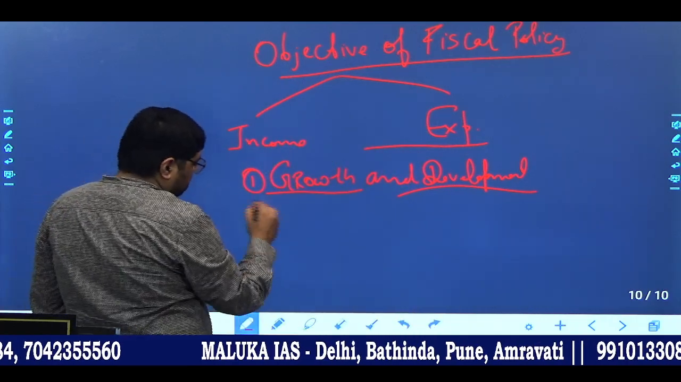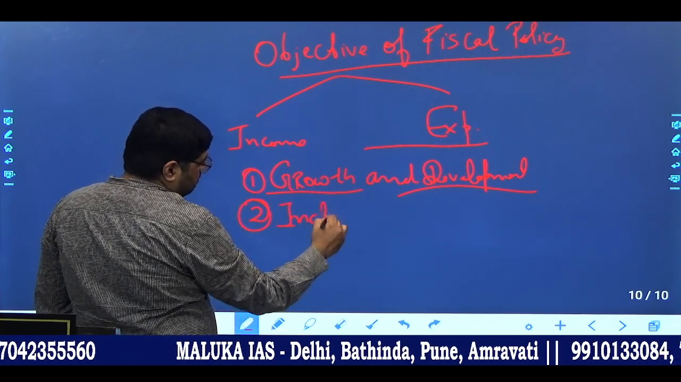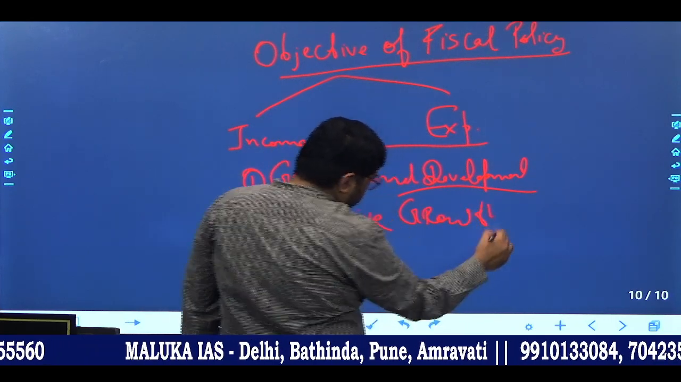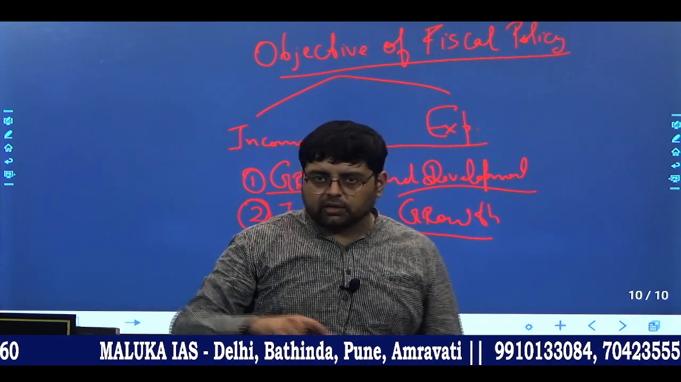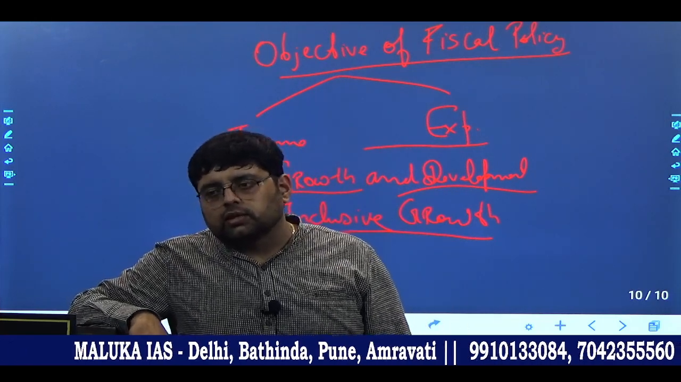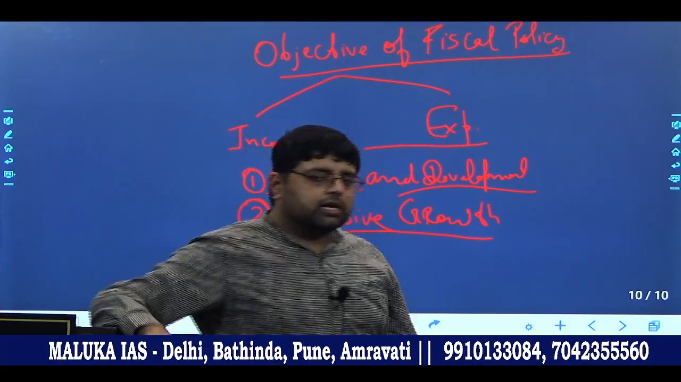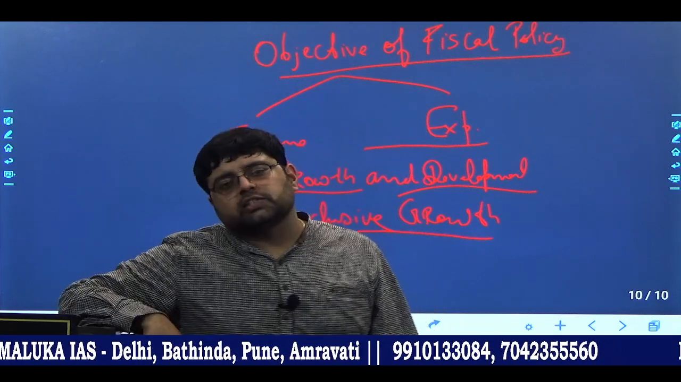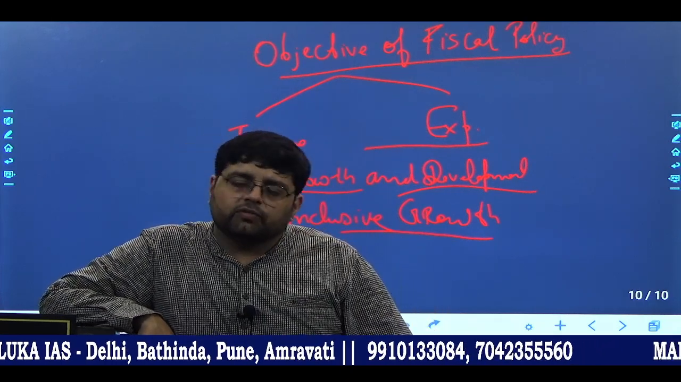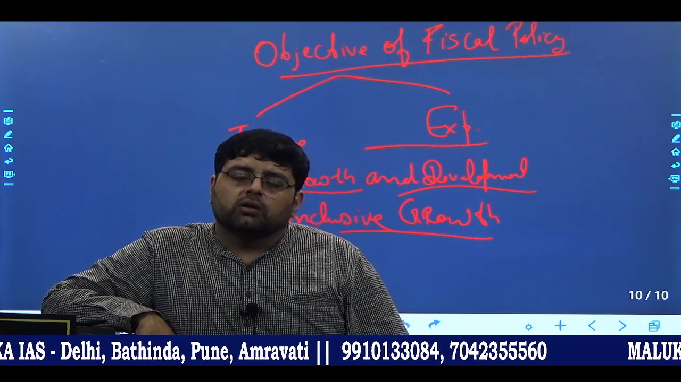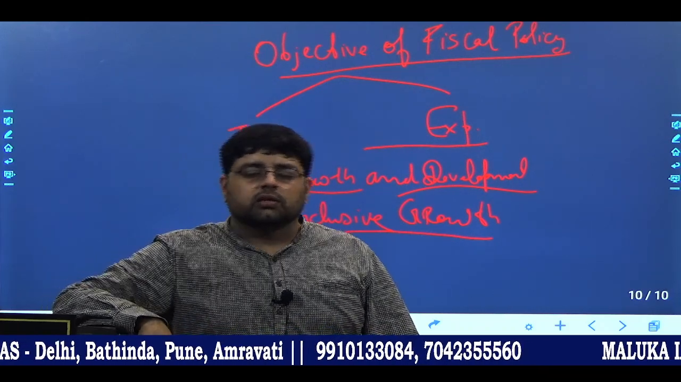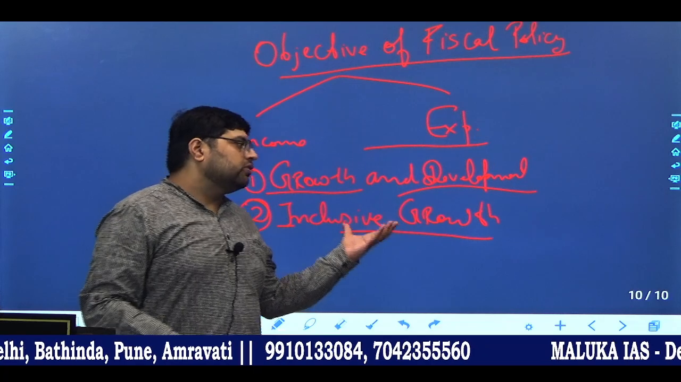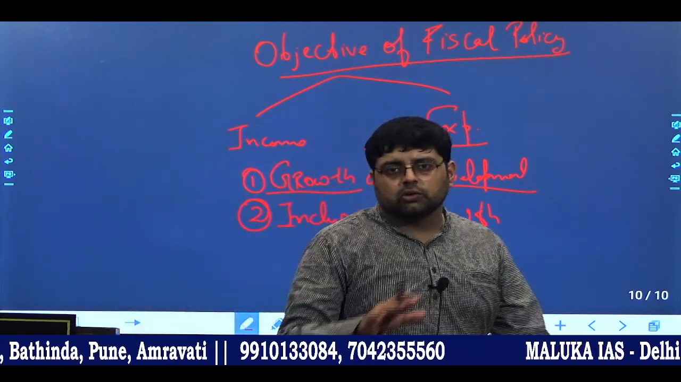Number 2, we want to achieve inclusive growth. There is a very famous slogan by BJP government, especially Narendra Modi ji, sabka saath sabka vikas. Okay, so that is nothing but inclusive growth. Means if government is spending some money, benefit of that money will reach the lowest person, means a person who is very low in hierarchy also. Okay, that benefit will go to that person also. So that is inclusive growth.